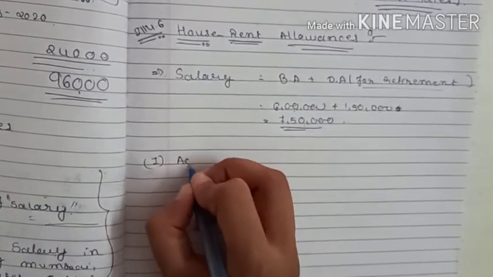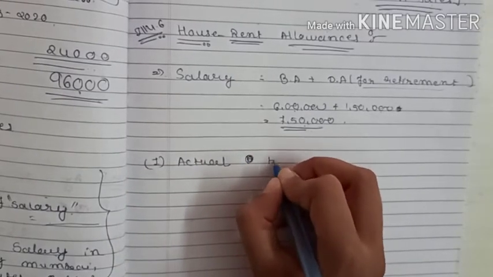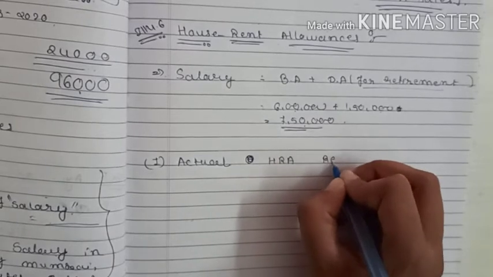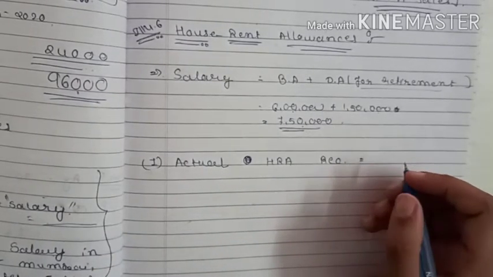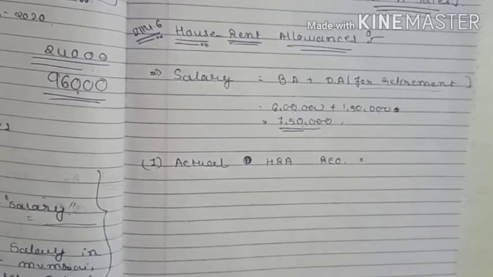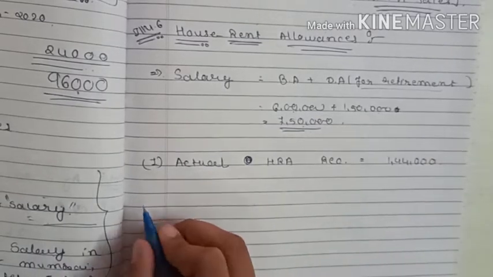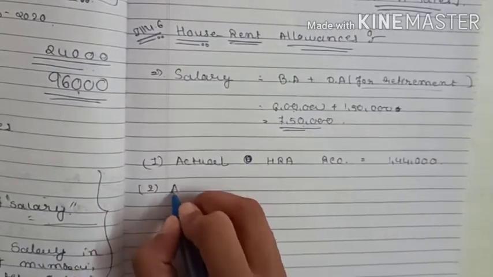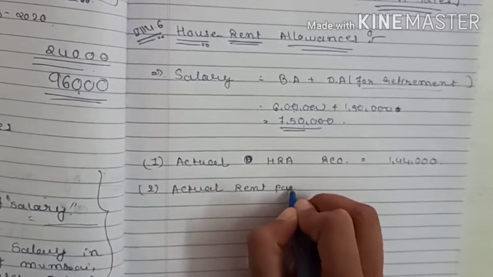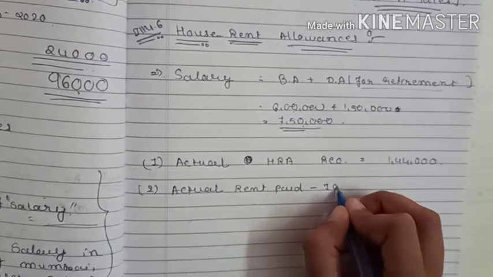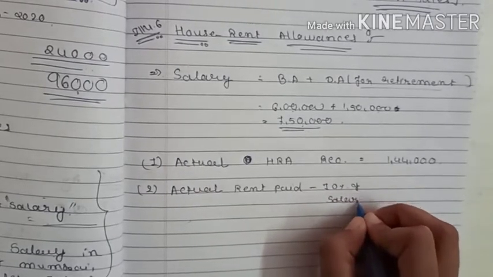Now let's apply the conditions. First, actual HRA received, which is 1,44,000. Second, actual rent paid minus 10% of salary.